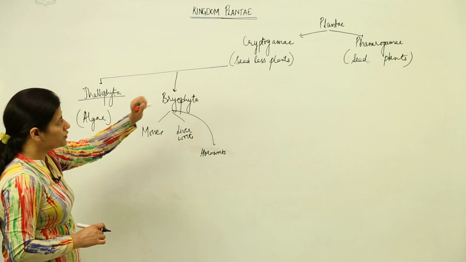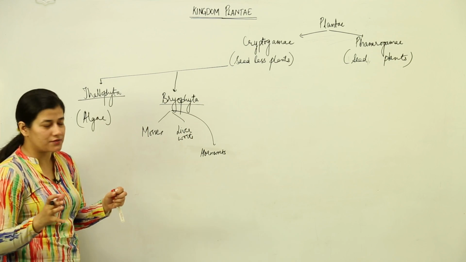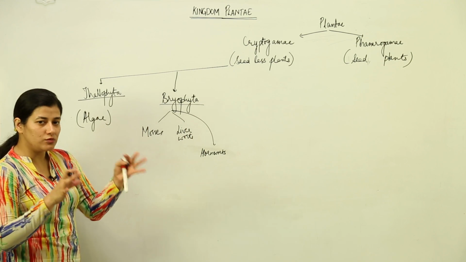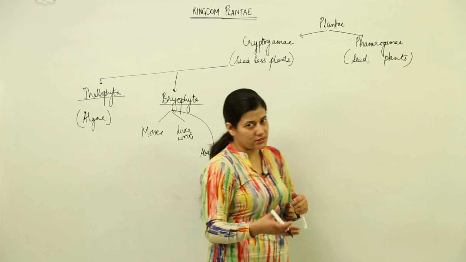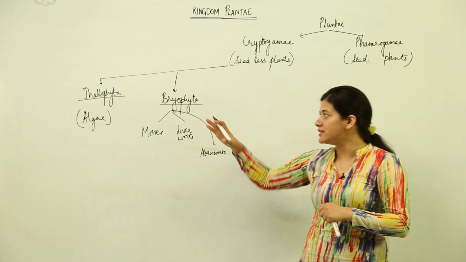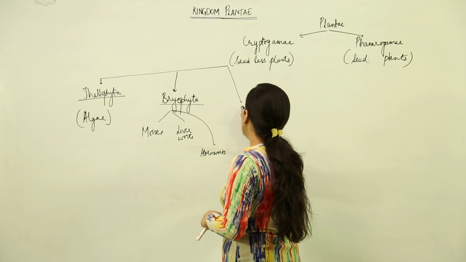There are two classification levels that the plant kingdom would have. We have a broader classification that the plant kingdom would have two types of plants, one which give rise to seeds, others which do not give rise to seeds. Those which do not give rise to seeds, they are Thallophytes, Bryophytes, and the third one is Pteridophytes.